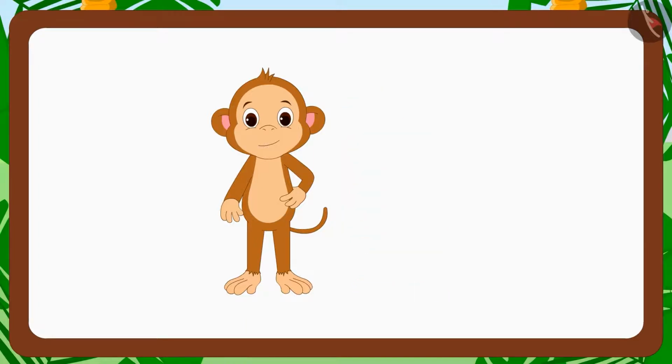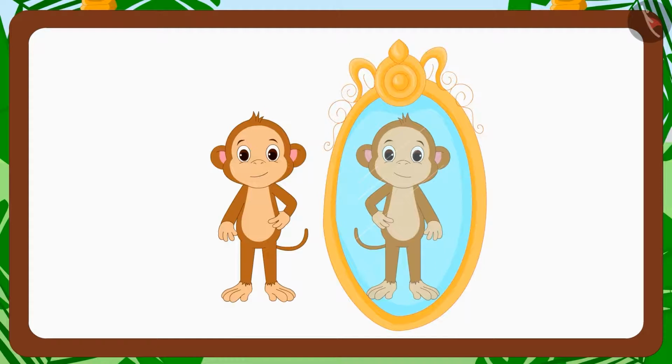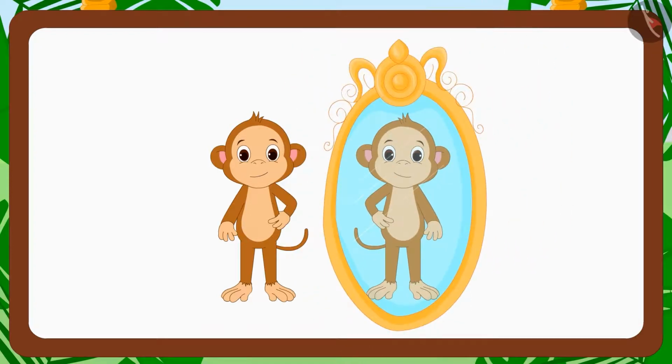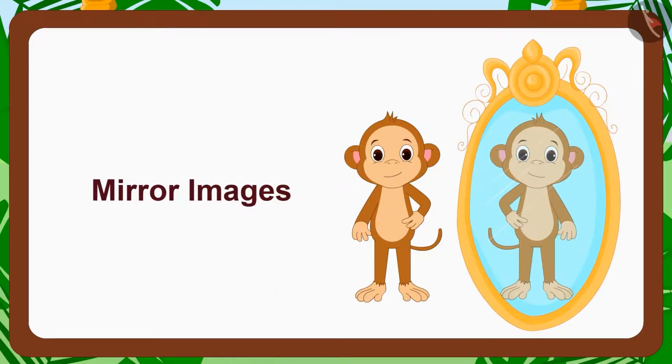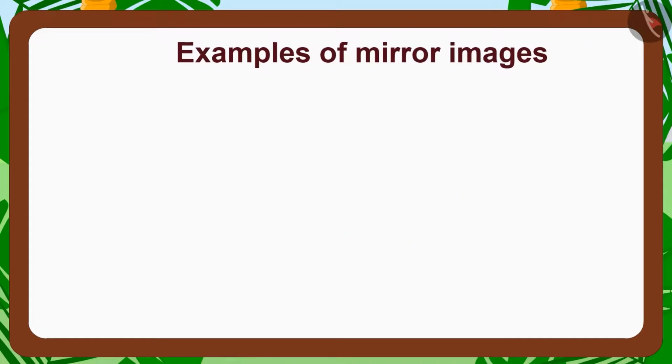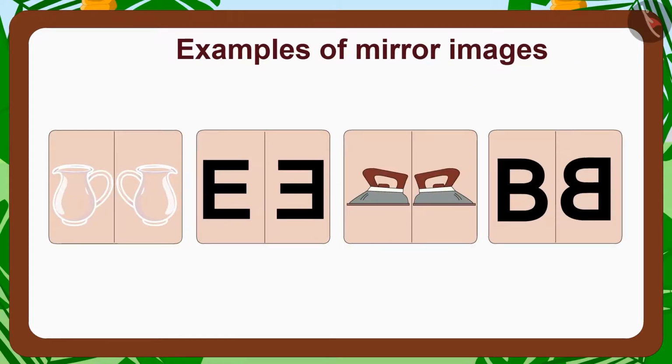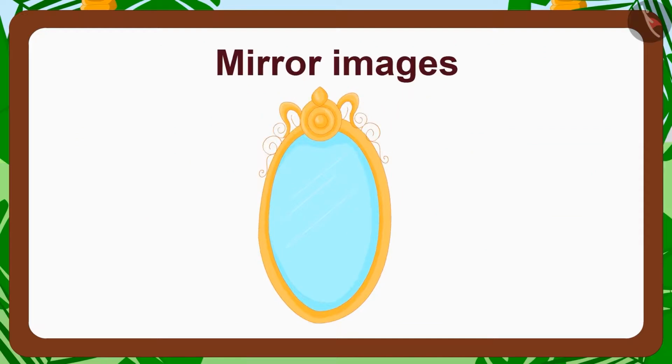In fact, if you see the image of the left hand in front of the mirror, then you can see the image of the right hand in the mirror. Such images that are similar but completely opposite of each other are called mirror images. Here are some examples of mirror images. Now try to see different objects in the mirror and enjoy learning more about them."